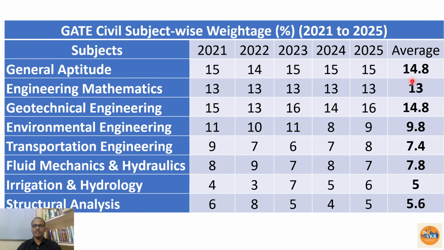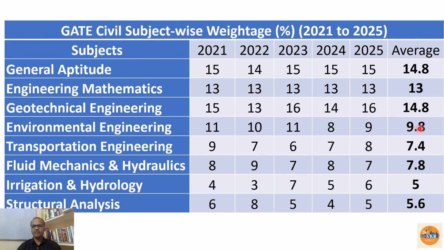So since our core subject is civil engineering, let us discuss about the subject wise weightage for the civil engineering subjects. Especially the geotechnical engineering 15, 13, 16, 14, 16, on an average 14.8. That means we can expect 15 marks. But more or less on an average we may get in between 12 to 16 marks. This is the weightage of the geotechnical engineering. Out of 100 marks, 16 marks for this one.